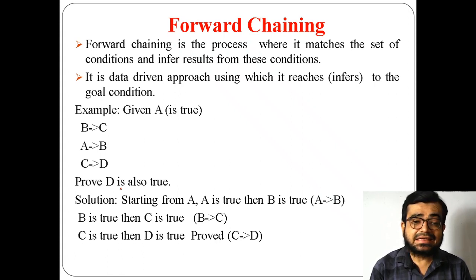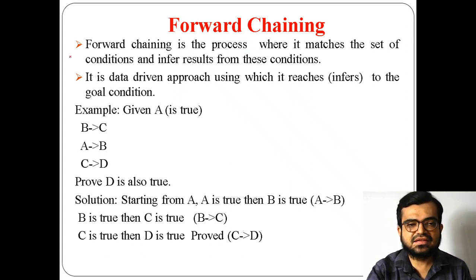Infer means getting the results obtained from the existing data and the given conditions. You can see some examples here. One example is already provided here.